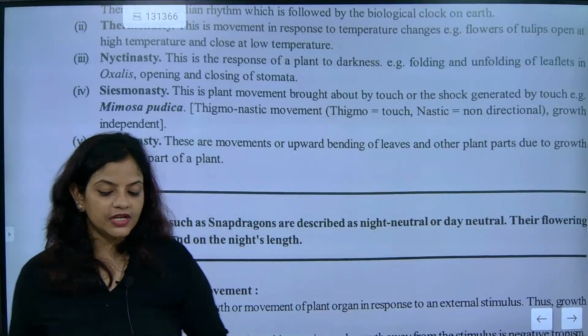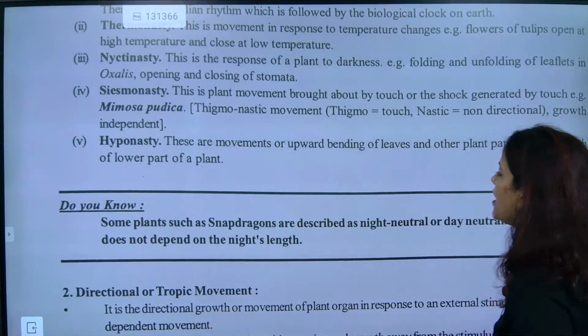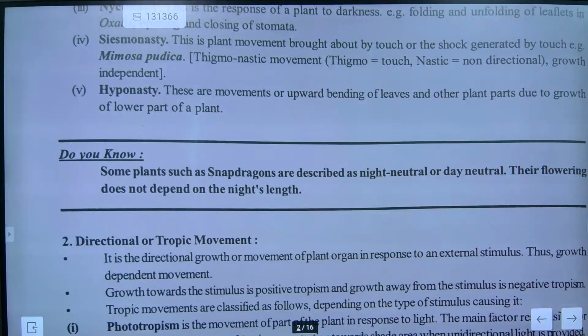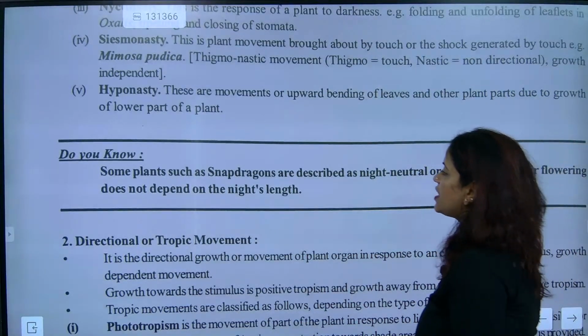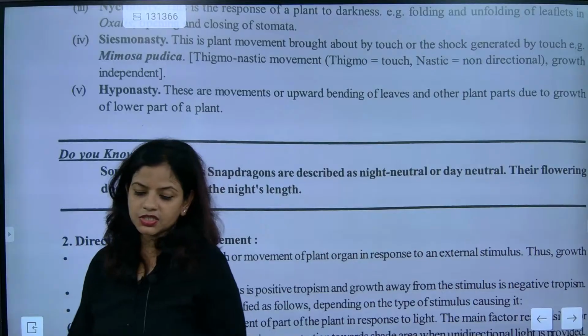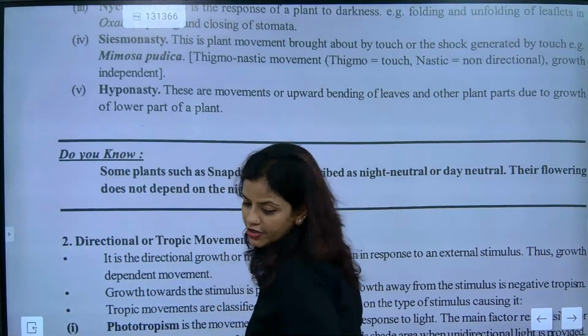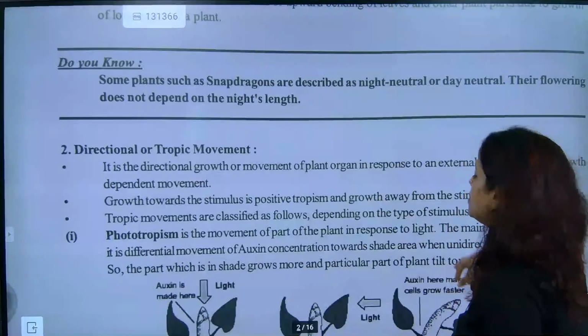So now we'll go for the next one. Some plants such as snapdragon are described as night neutral or day neutral. Their flowering does not depend on night's length. Understood? That's a different category, and some of the plants fall into it. Now we will go for directional or tropic movement.